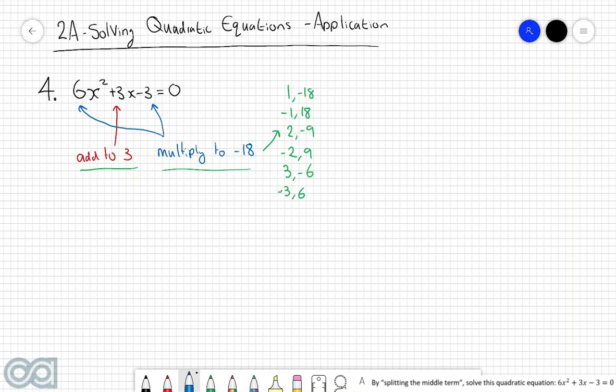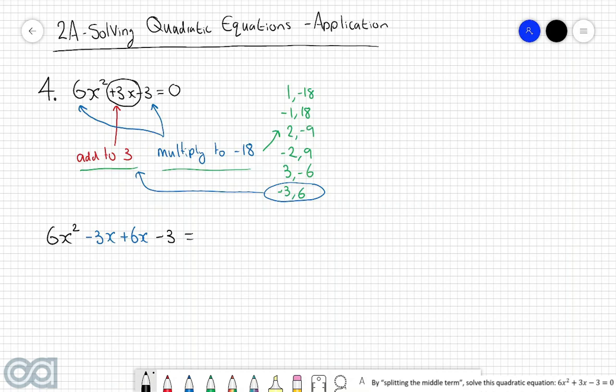If you look through all these combinations, we see that if you add together 6 and -3, you get the desired answer of 3. So the two numbers we're going to consider are -3 and +6, which means we're going to split the middle term of plus 3x into -3x and +6x. So let's write this out. The 6x squared stays as it is, the middle term is split into minus 3x plus 6x, and the constant term of -3 stays as it is.